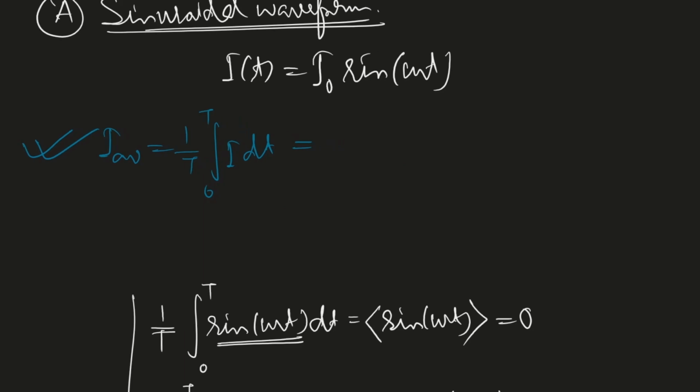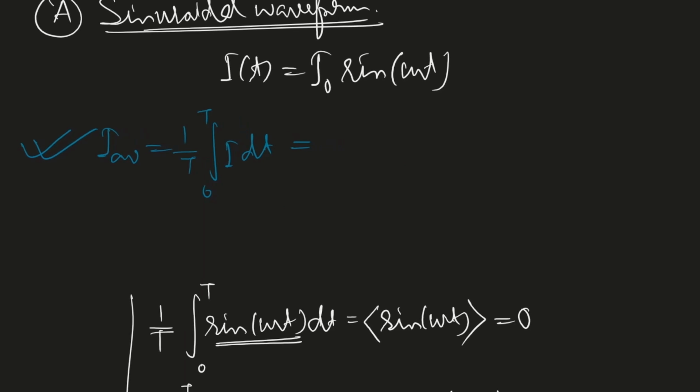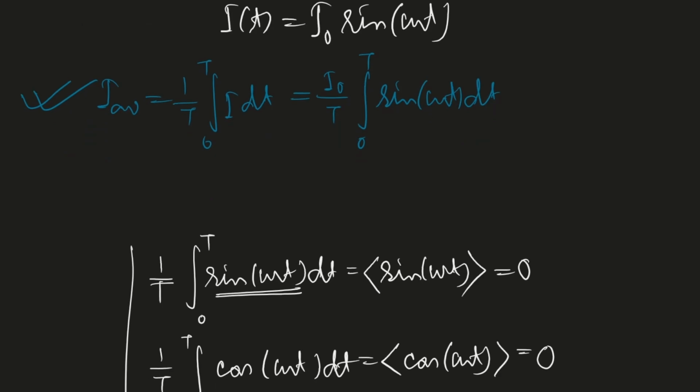So if now we want to calculate this one, what is it going to be? Put the value of I. So I0 is a constant, that is sine of omega t dt, and it is like this. So I0, and then 1 by T, this one, this is nothing but this, so this is 0. Fine.